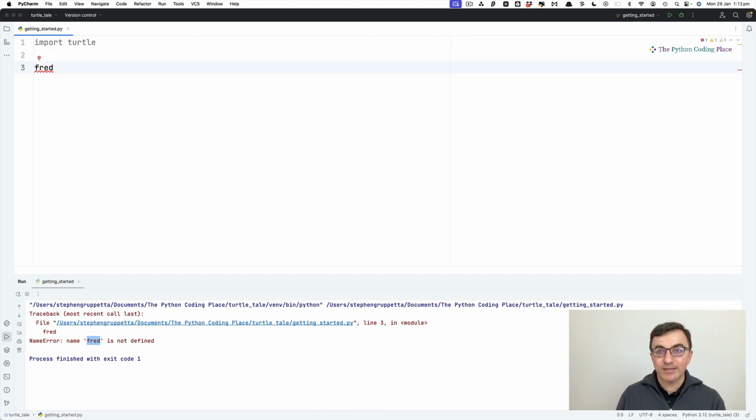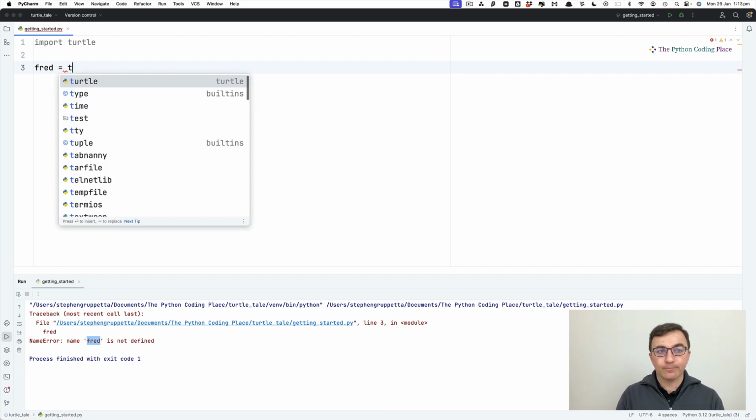So Fred doesn't exist, but let's start learning some of the Python grammar. The equals is a way of telling Python, it's okay, I'm going to tell you what this name means. I'm going to give a meaning to this name. And in this case, I want Fred to be. Now remember the book we just brought from library? That's called Turtle. By the way, you may have noticed the software I'm using, PyCharm, and if you're using a different editor, you will have a similar tool.